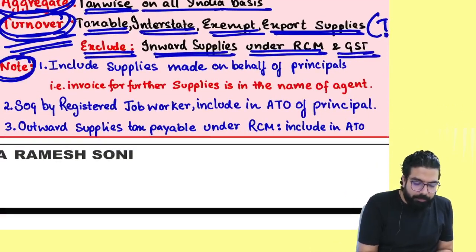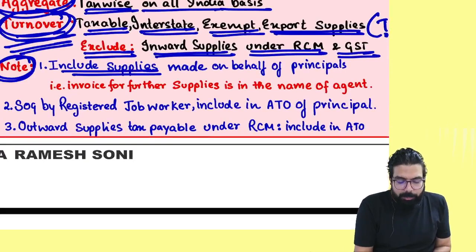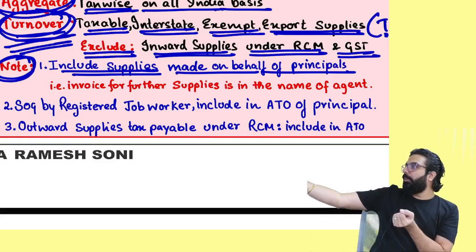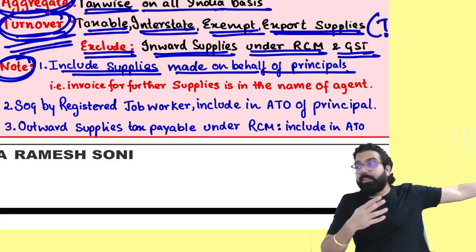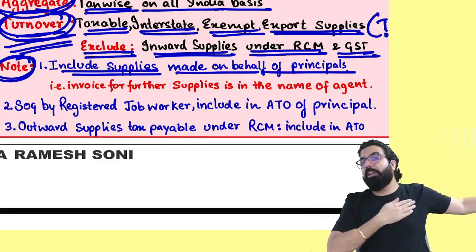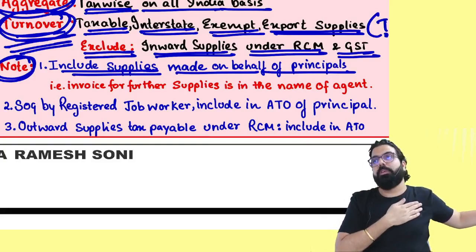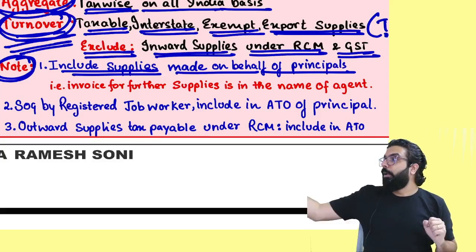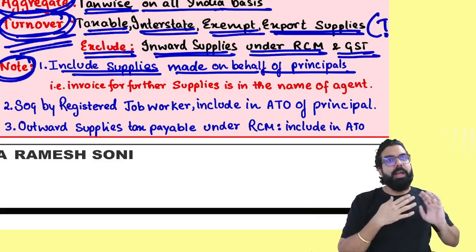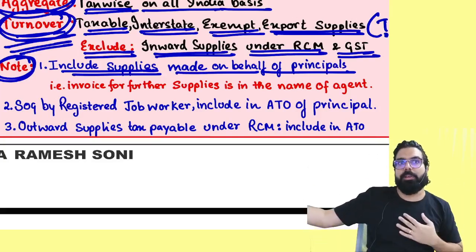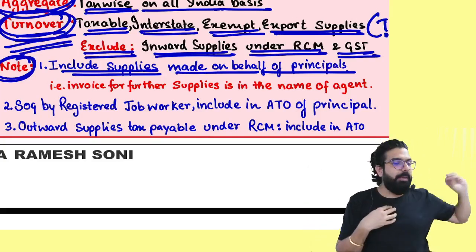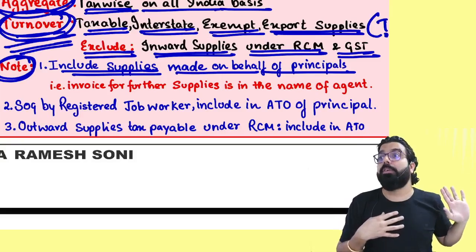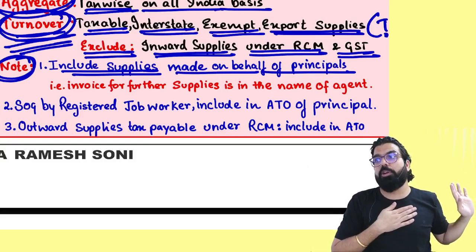Always remember one thing, in your turnover, you should include supplies made on behalf of principal. Tell me one thing. Principal gave me the goods. I issued the invoice in my name. Will it come in my turnover? Yes or no? Then what is the problem in telling yes? Principal gave me the supplies and I went ahead and supplied. And I am giving the invoice. Whose turnover? My turnover. Will I include? Include.